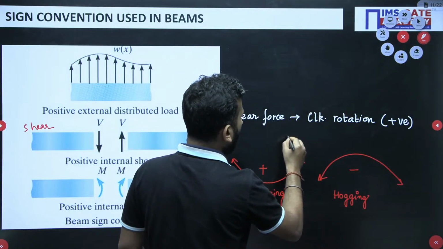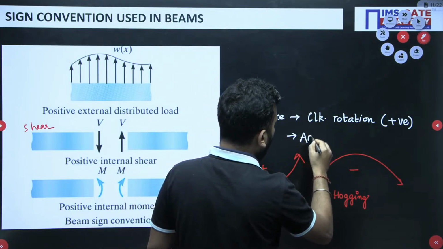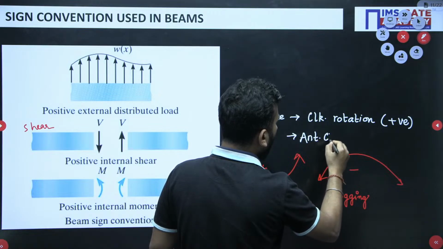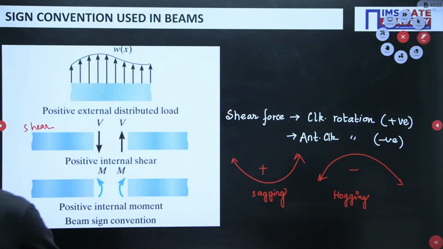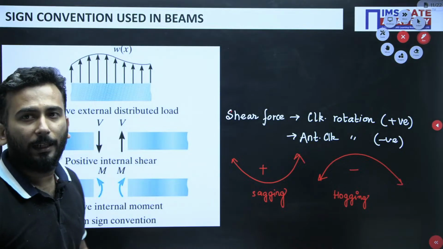And when the shear force is trying to create anti-clockwise rotation, then I will say it is negative. Okay. So is the sign convention clear? I hope the sign convention is clear.